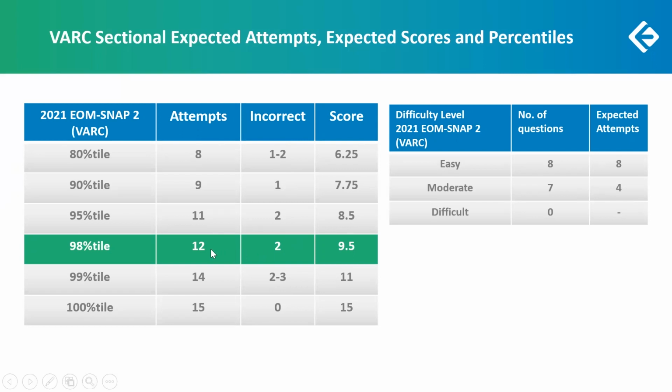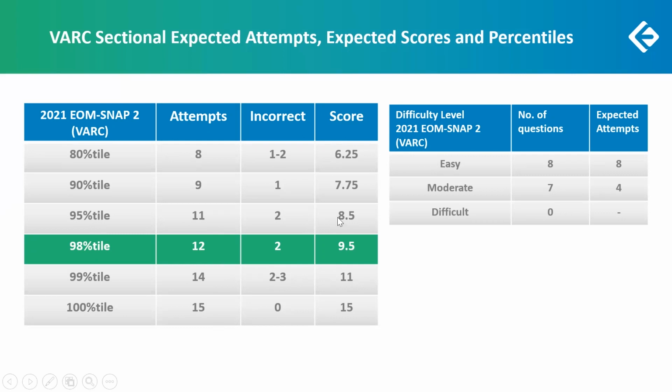So at 12 questions with perhaps 2 incorrect, you are at a score of 9.5, and this is your 98 percentile. At 14 questions attempted, maybe 2 or 3 incorrect, at a score of 11, you stand at a 99 percentile. You'd need all attempts and all correct to get a score of 15, which is your 100 percentile.